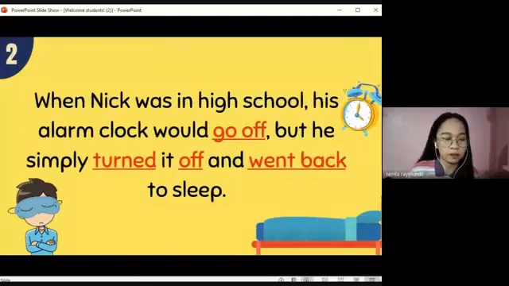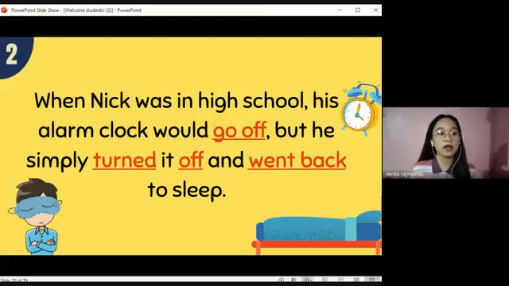Good job, Daphne. What about for this part? We have go off, turned off, and went back. So the first one is when Nick was in high school, his alarm clock would go off. What do you think is the meaning of go off? What does it mean when something goes off?